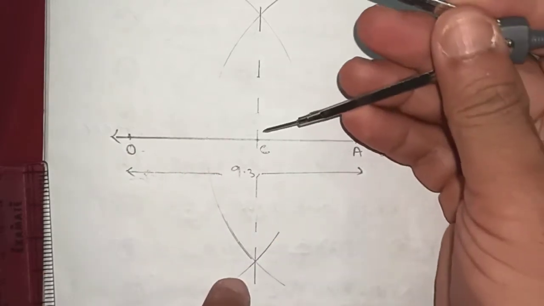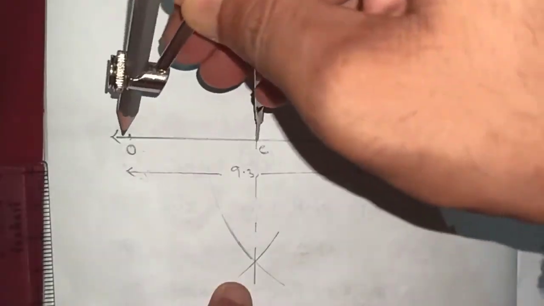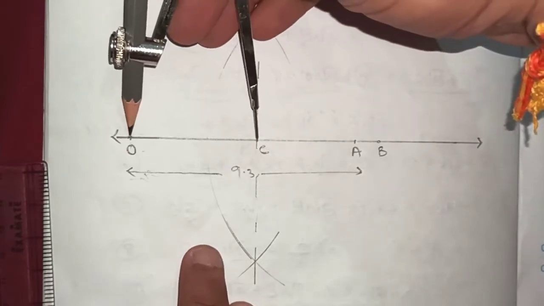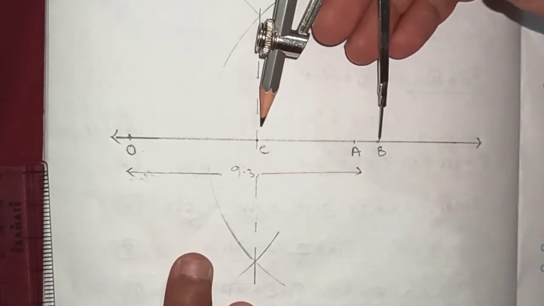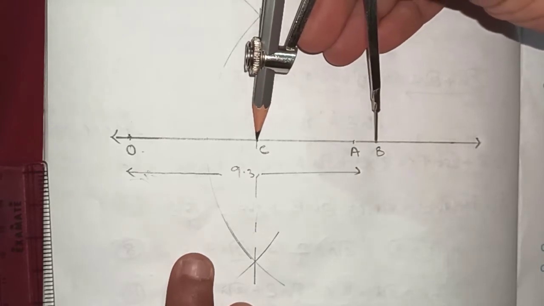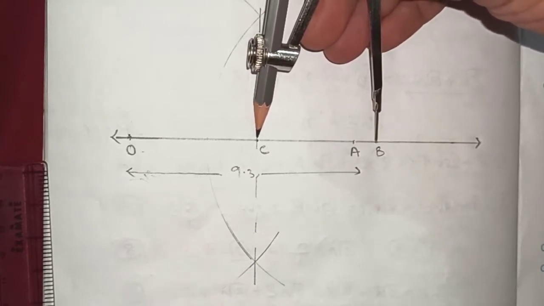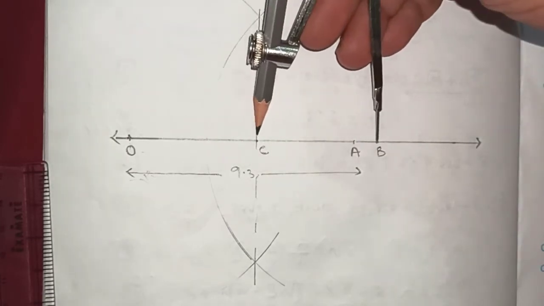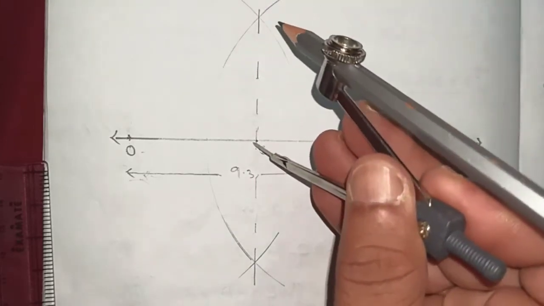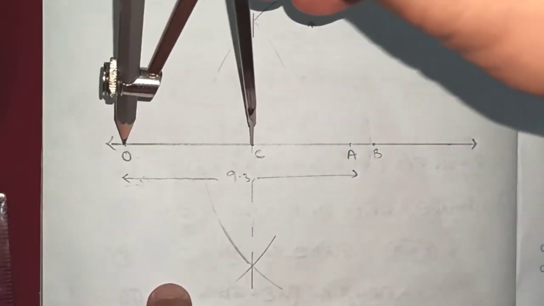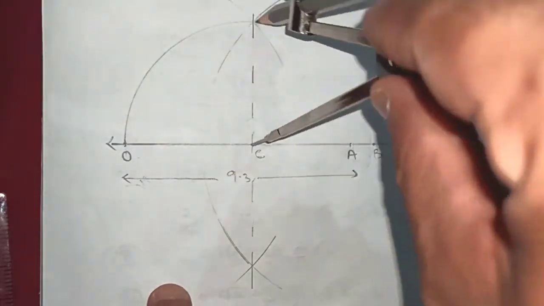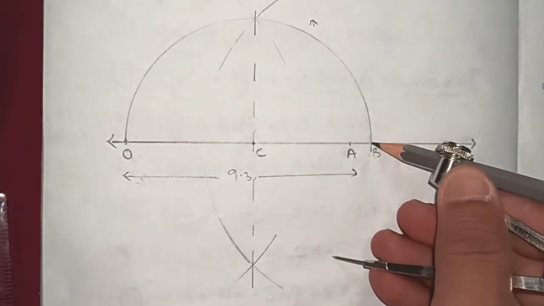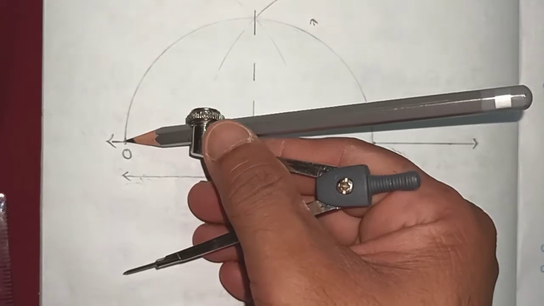Now again I will keep the rounder pointer at point C and measure the length of OC with the help of rounder and pencil. This is the length of OC. Similarly keep the rounder pointer at B and see whether it is exactly half or not. You can see this is exactly half. OC is equal to BC. Now keep the rounder at point C and draw a semicircle from O to B. You can see it is meeting exactly at point B, and this started from point O.